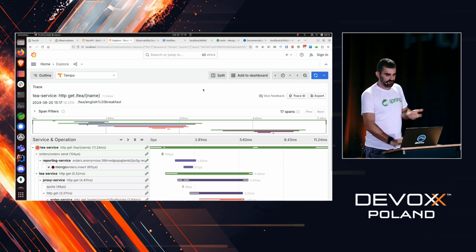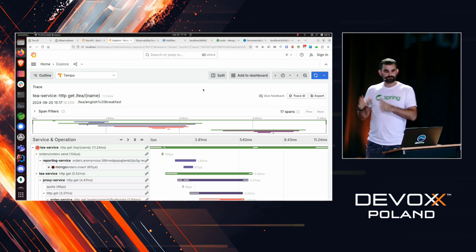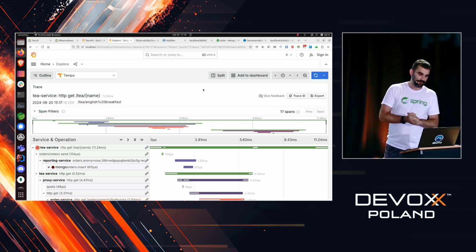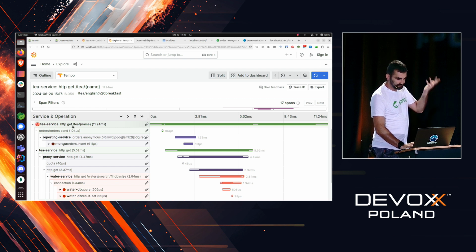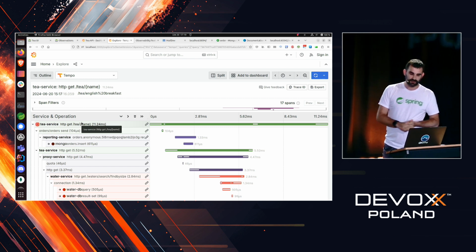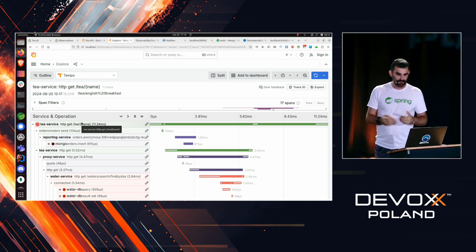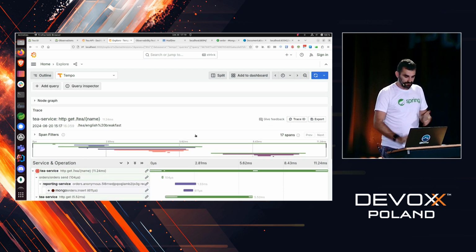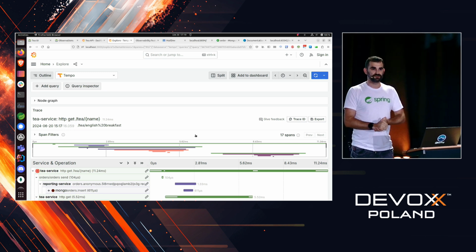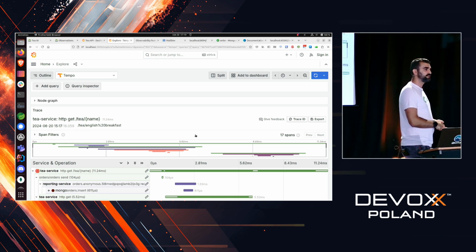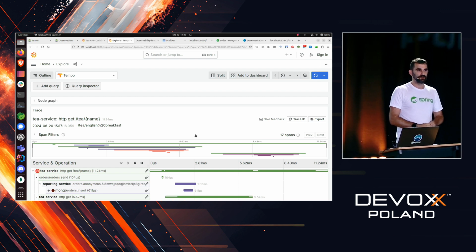So now you can see that we have the waterfall graph of the transaction. And here we have the red circle, exclamation mark, showing that there is a problem. Indeed, there was an exception. So we have all of that thanks to Spring Framework 6 being natively instrumented using Micrometer Observation.